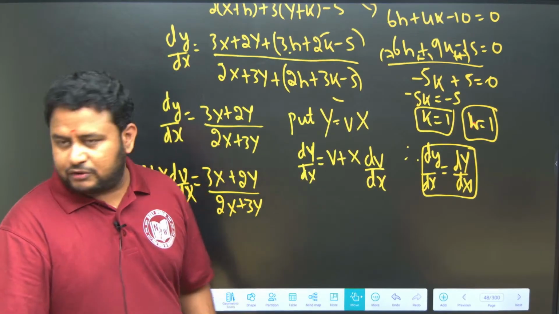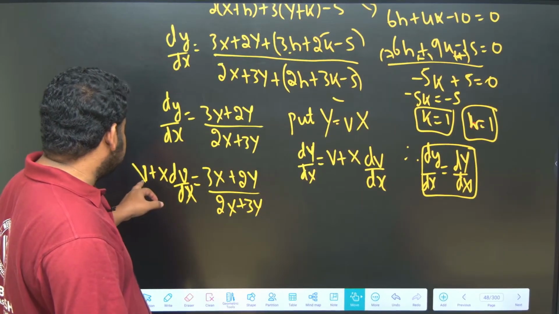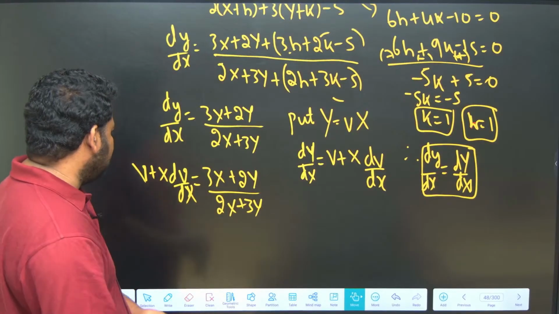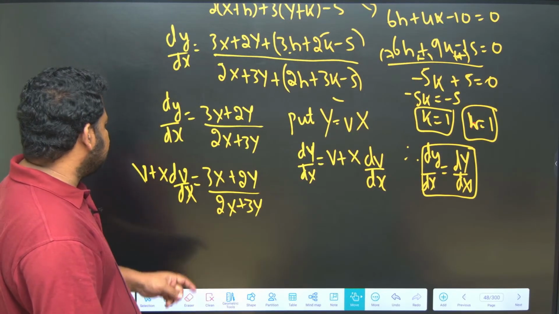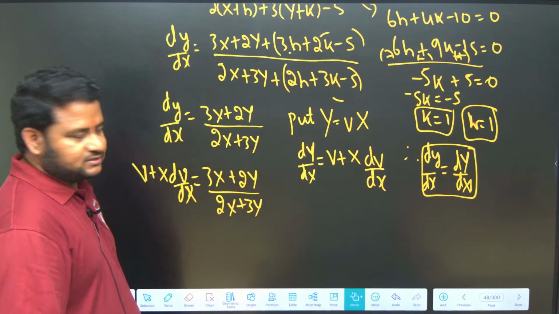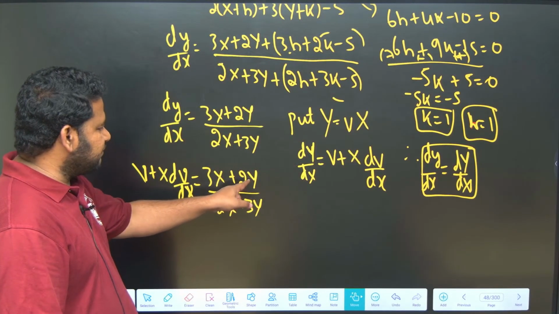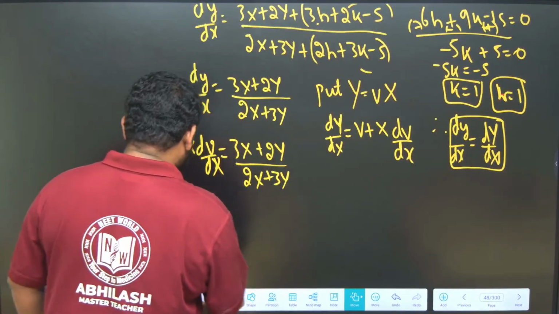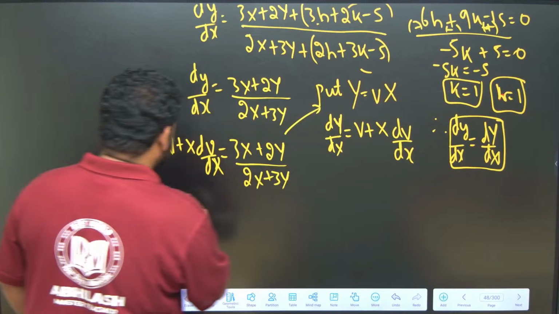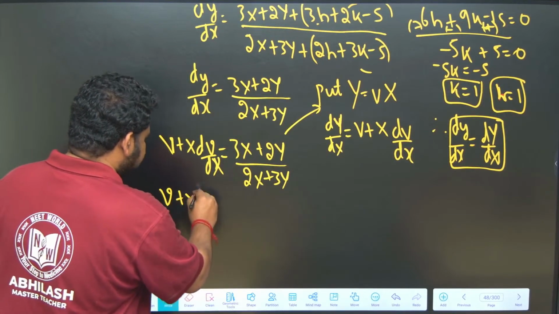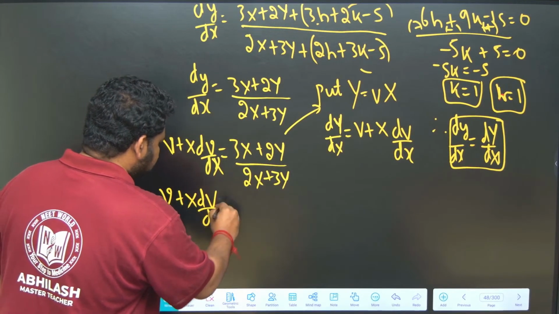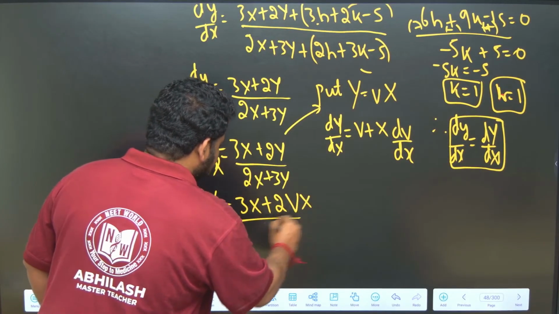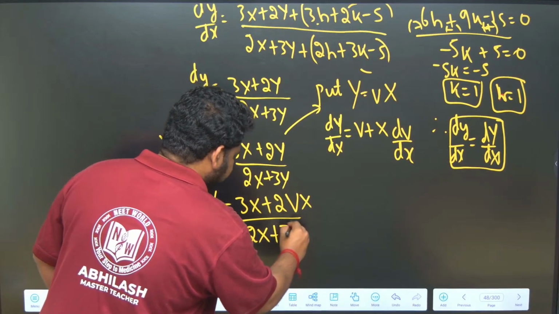Got it? Now we have v plus x dv by dx equals 3x plus 2y over 2x plus 3y. I have taken y is equal to vx, so wherever y is there, I have to put vx. So this will become v plus x dv by dx is equal to 3x plus vx over 2x plus vx, with y replaced by vx.